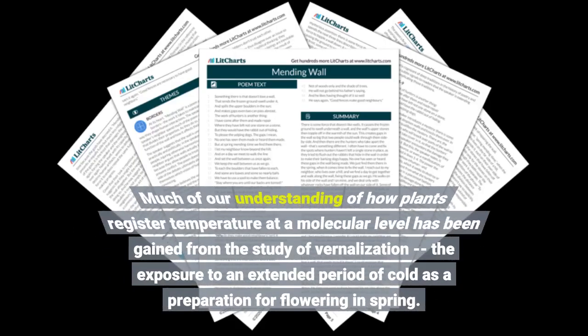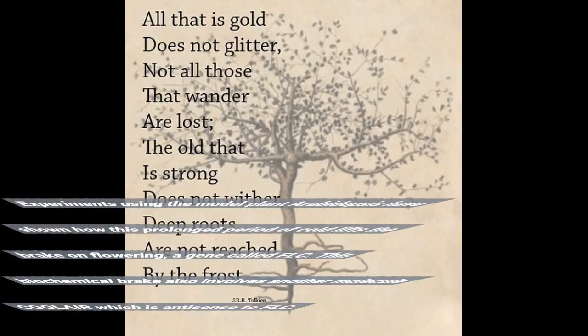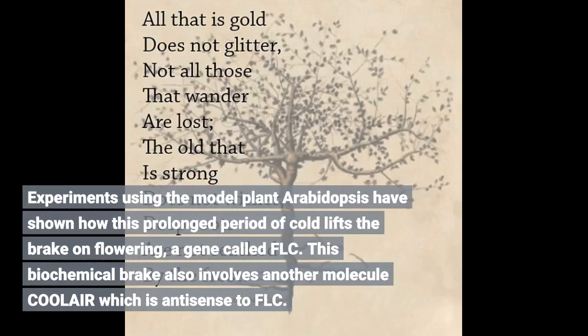Much of our understanding of how plants register temperature at a molecular level has been gained from the study of vernalization, the exposure to an extended period of cold as a preparation for flowering in spring. Experiments using the model plant Arabidopsis have shown how this prolonged period of cold lifts the brake on flowering, a gene called FLC. This biochemical brake also involves another molecule, COOLAIR, which is antisense to FLC.